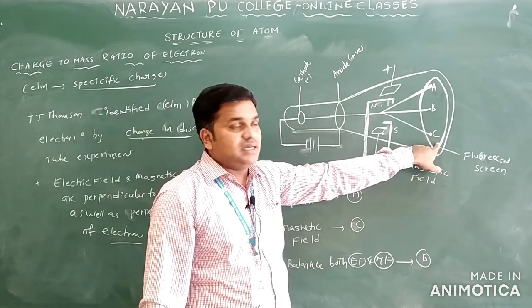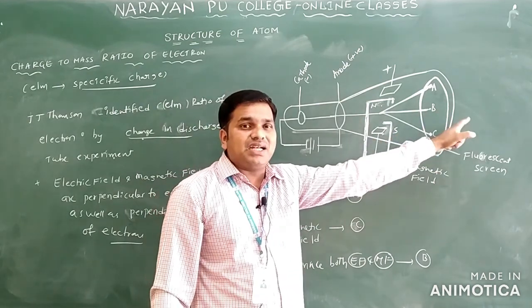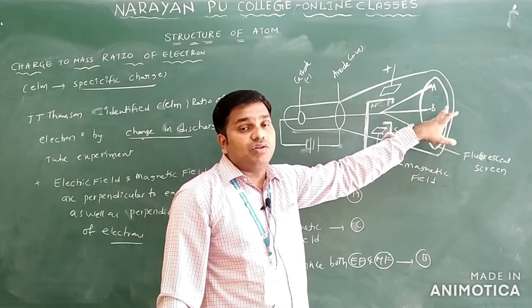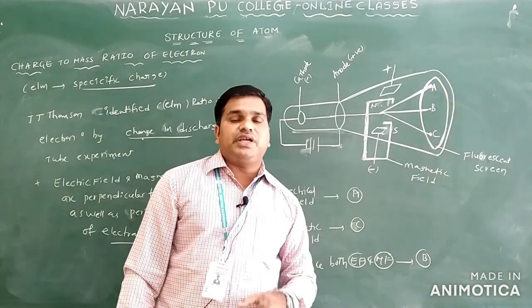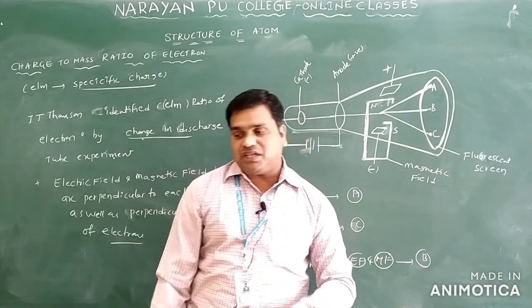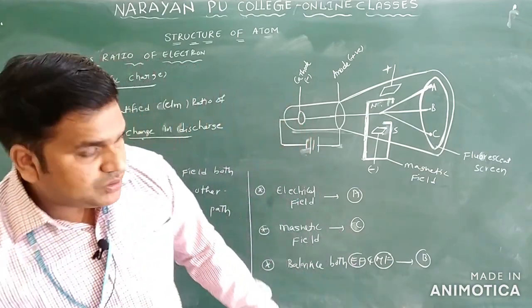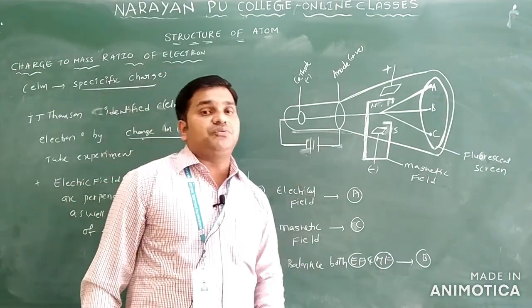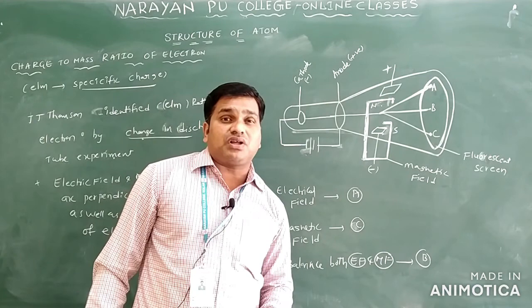Main three points: electric field, deviate their path, touch the point at A; magnetic field, deviate their path, touch the point at C. In the absence of both electric and magnetic field, they will hit the cathode ray tube at point B. Point B, you can say, is balancing, or in the absence of electric and magnetic field. So by observing these points and conclusions, J.J. Thomson identified the e by m ratio for the electron.